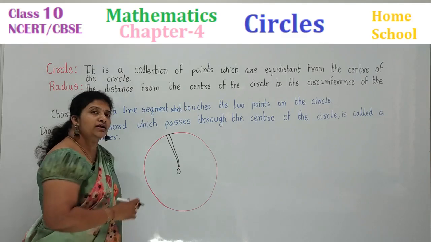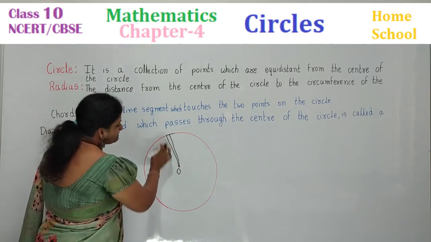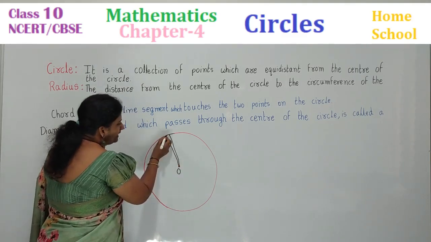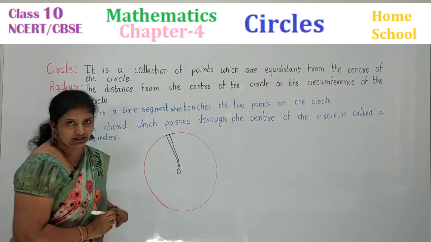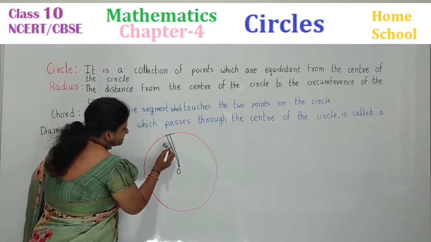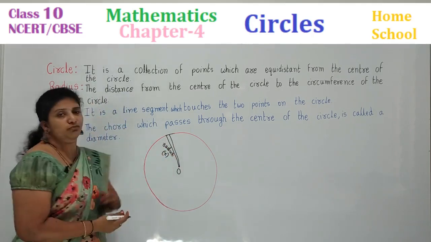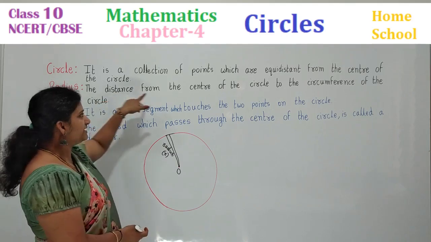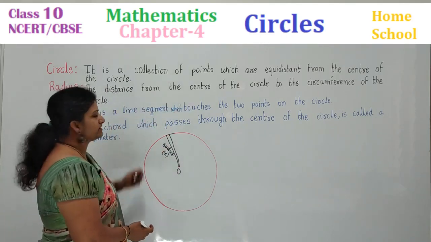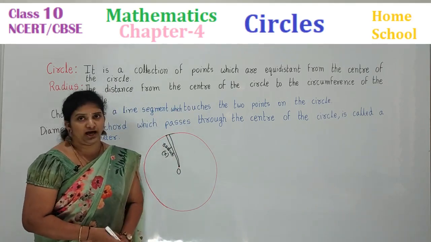That means all the radius in a circle are equal and this line segment joining center to any circumference of a circle, this line is called as a radius and is denoted by small r. The distance from the center of the circle to the circumference of the circle is called as a radius and is denoted by small r.